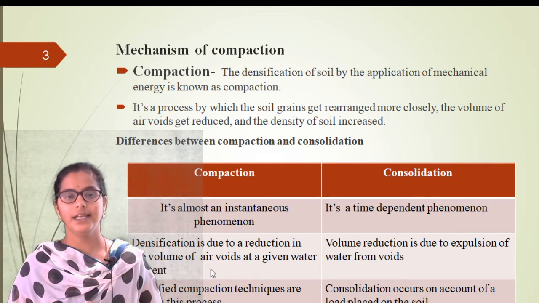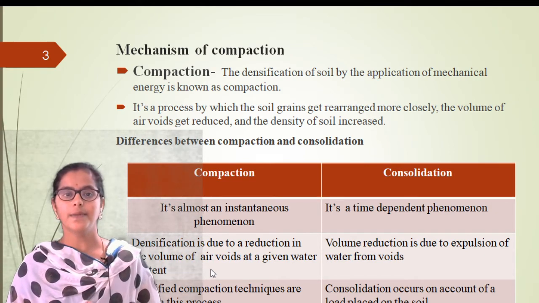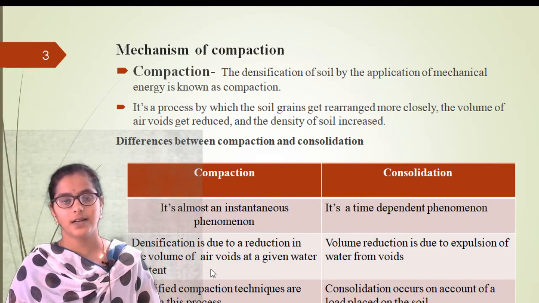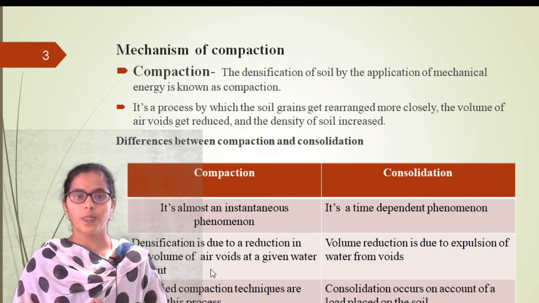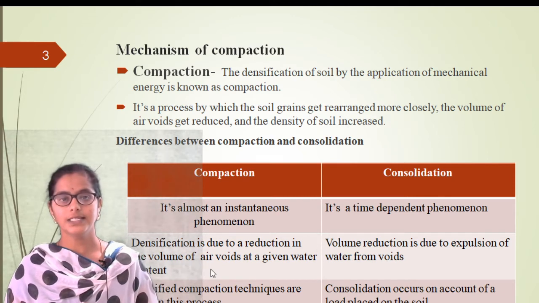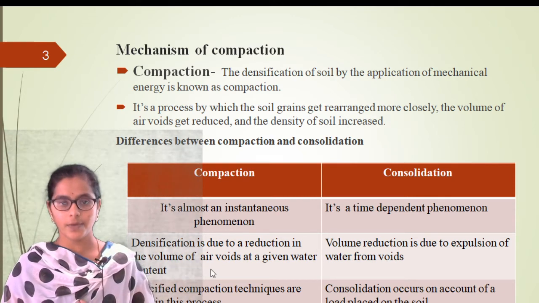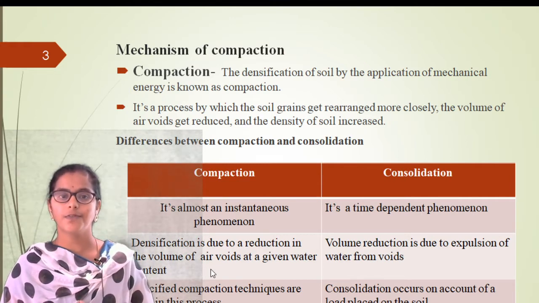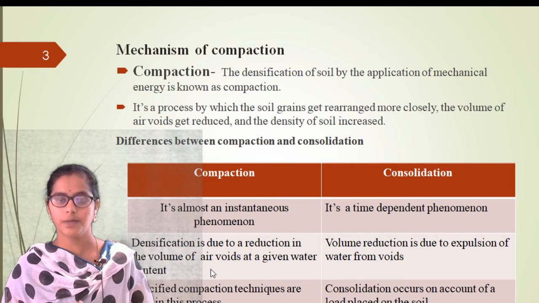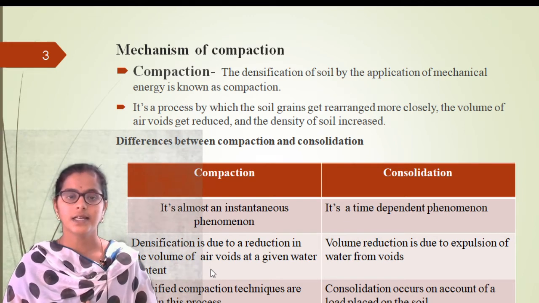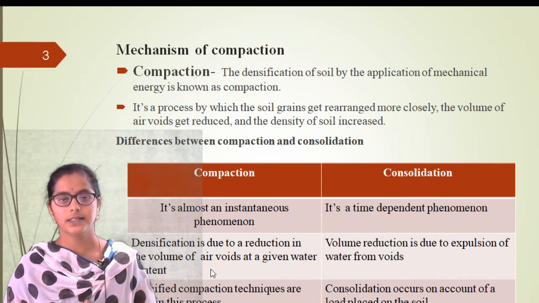So, what is happening in the soil? What are the properties which are going to change due to the compaction? Right? So, students, we are saying that we are removing voids from the soil sample. So, obviously, there will be a change in the volume because the volume of voids will become approximately 0, not completely 0. So, obviously, there will be a change in the volume of the soil sample, right?